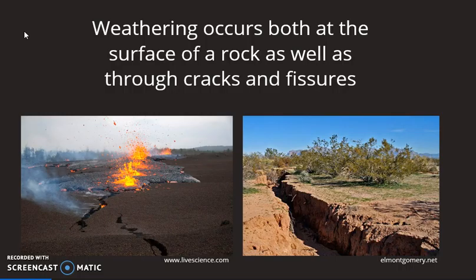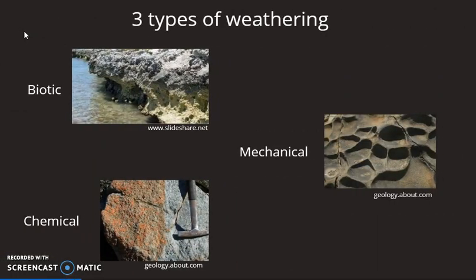Weathering most commonly takes place at the surface of the rock where it is highly exposed to the atmosphere. However, it can extend thousands of feet down into the Earth's crust through fissures, cracks, and microscopic holes. Weathering can be broken down into three different categories: biotic, mechanical, and chemical.